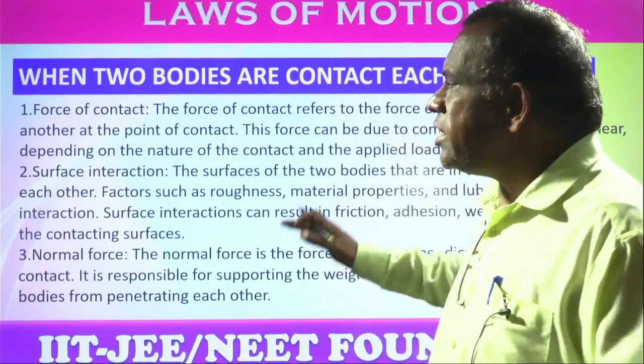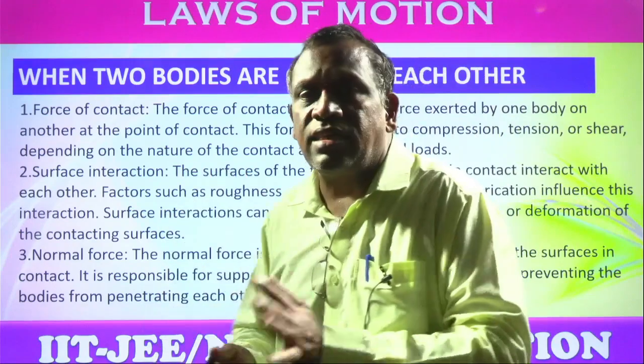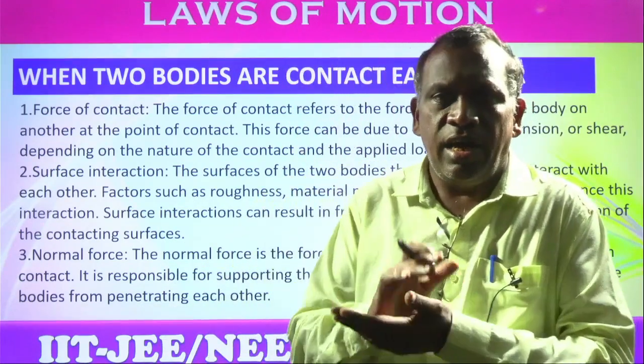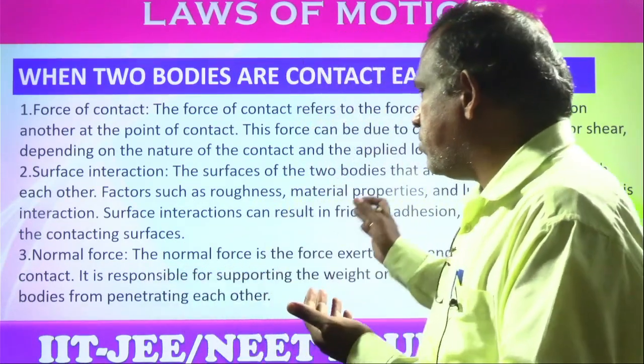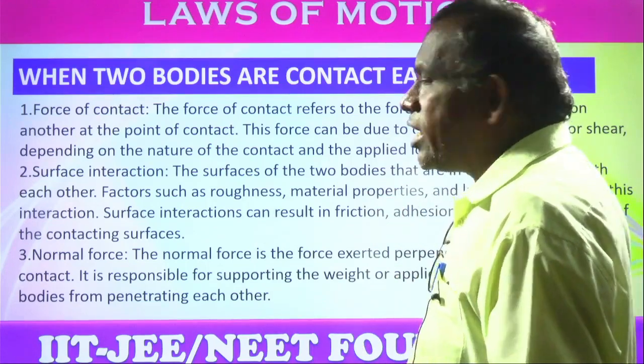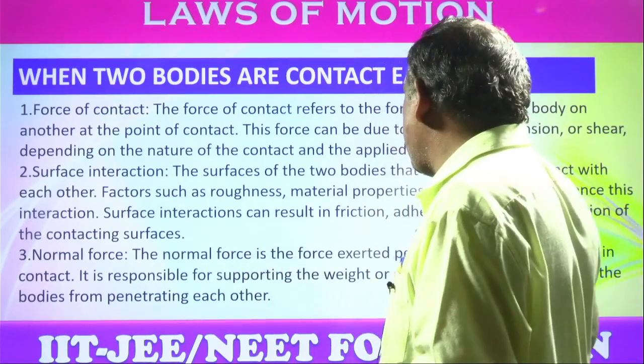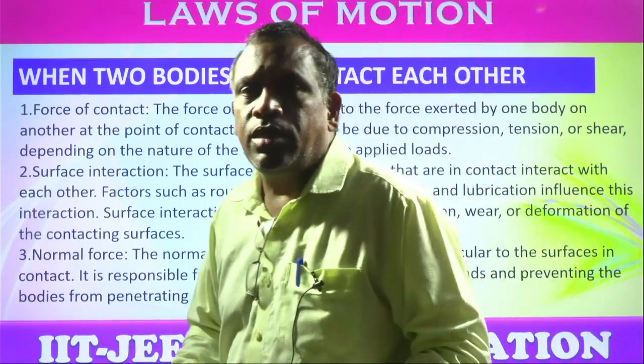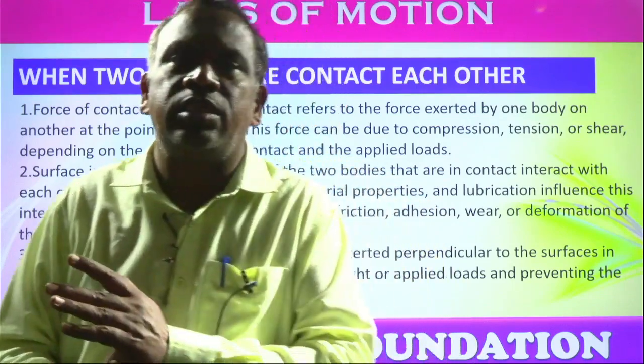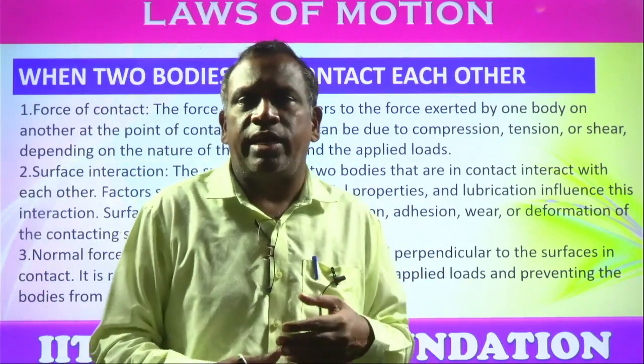And the surface interaction. What are the factors of surface interaction, like roughness and other factors, whether these interactions result in friction or adhesion, etc. Cohesion and adhesion are also important properties of matter.